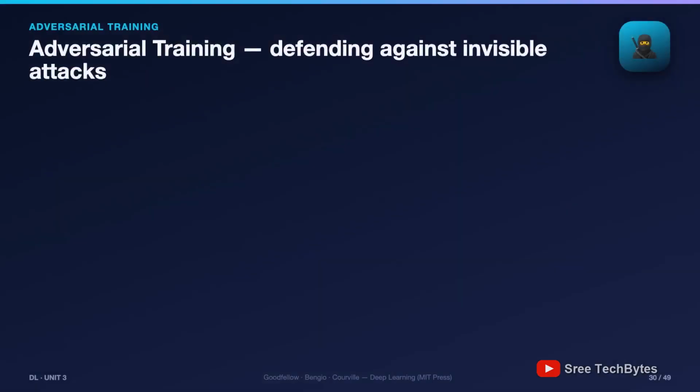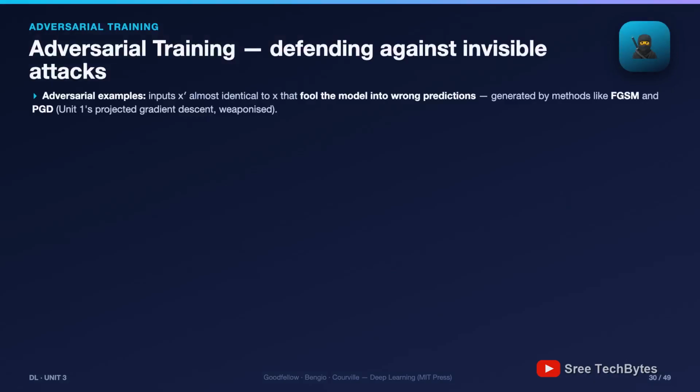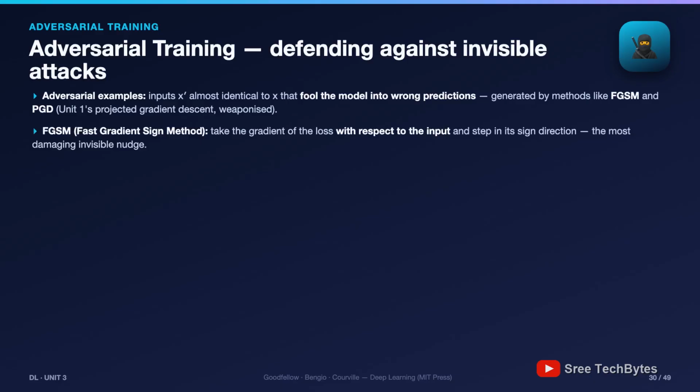Now for regularization's action movie: adversarial training, defending against invisible attacks. The threat, adversarial examples, inputs almost identical to the original, that fool the model completely. The legendary demo: a panda photo, plus a whisper of pixel noise a human cannot see, classified as a gibbon at 99% confidence. How are they made?